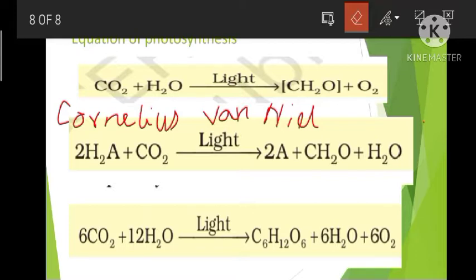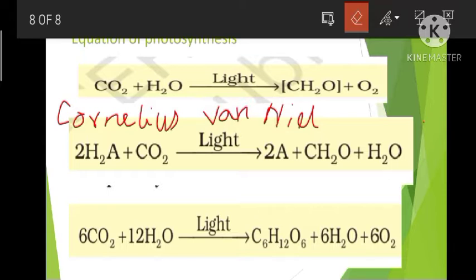So the equation is 2H2A plus CO2 gives 2A plus CH2O plus H2O. So here he said that hydrogen from a suitable oxidizable compound can reduce carbon dioxide to carbohydrate.